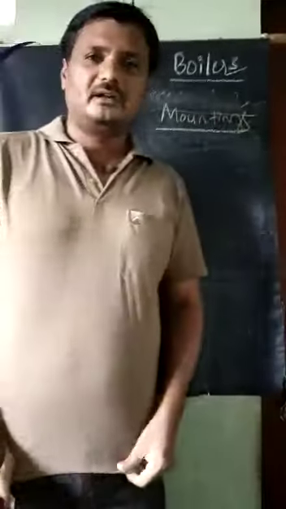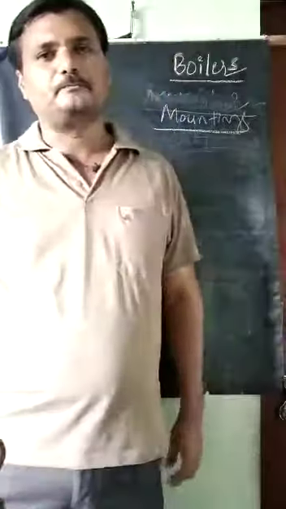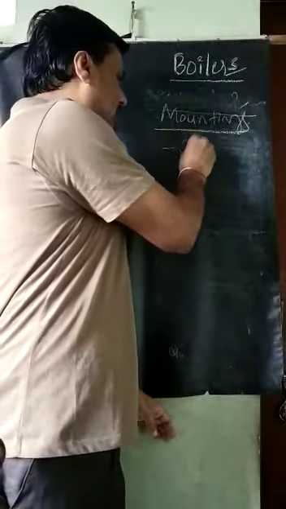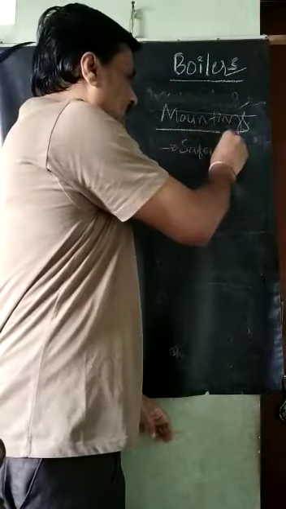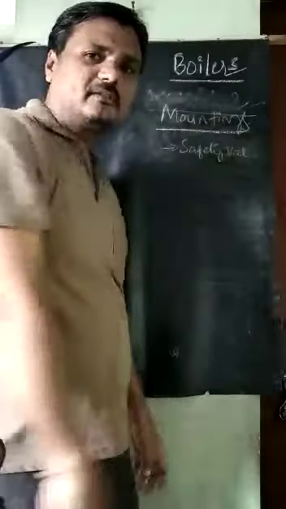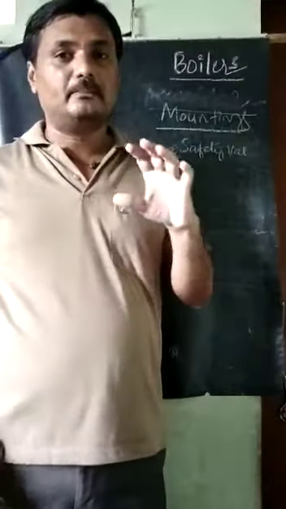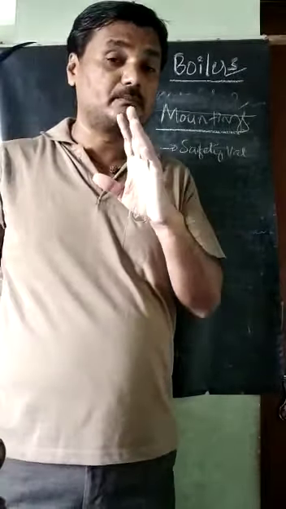Already we have studied these mountings here now. One mounting is what? Safety valve. What is a safety valve? As I have told, the boiler drum is made for a certain particular pressure.